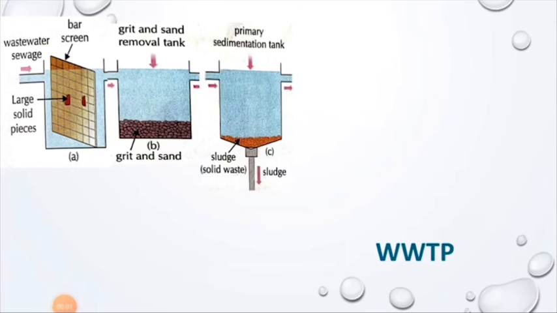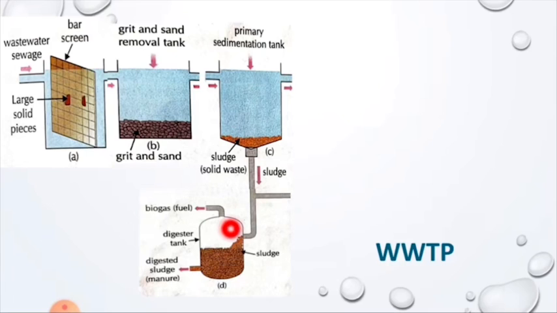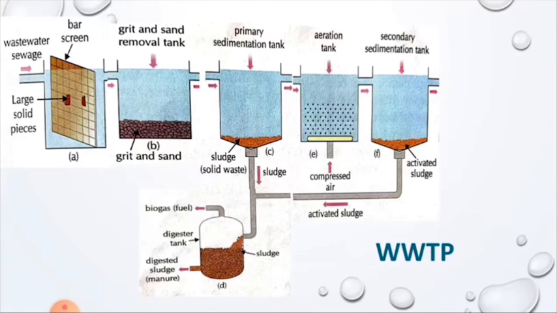In the third step, the water is then allowed to settle in a large tank which is sloped towards the middle. Solids like feces settle at the bottom and are removed with a scraper. This is the sludge. A skimmer removes the floatable solids like oil and grease. Water so cleared is called clarified water. The sludge is transferred to a separate tank where it is decomposed by anaerobic bacteria. The biogas produced in the process can be used as fuel or to produce electricity.